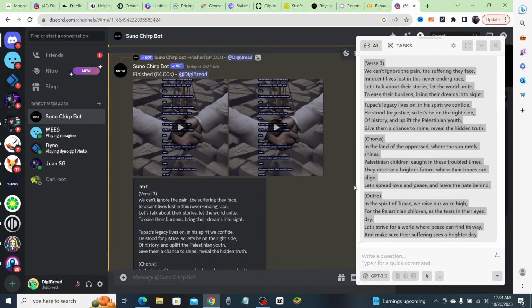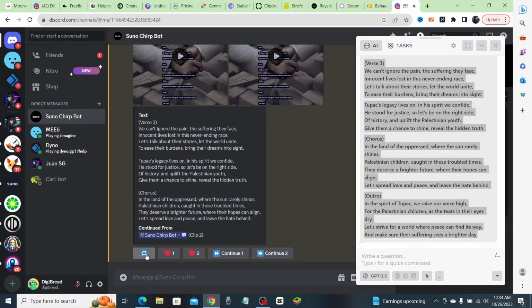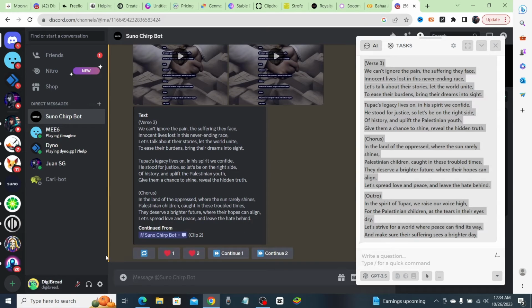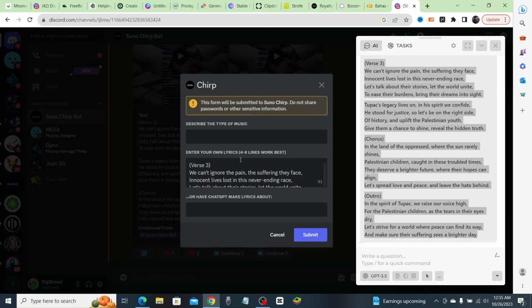All right, guys, so what do you think? Should I go with variation 1, or should I go with variation 2, or should I try it again? I kind of want to try it again. So if you don't like either version that it gives you, let's just click on this blue button right here to regenerate 2 new options. Okay, let's get 2 new options going.